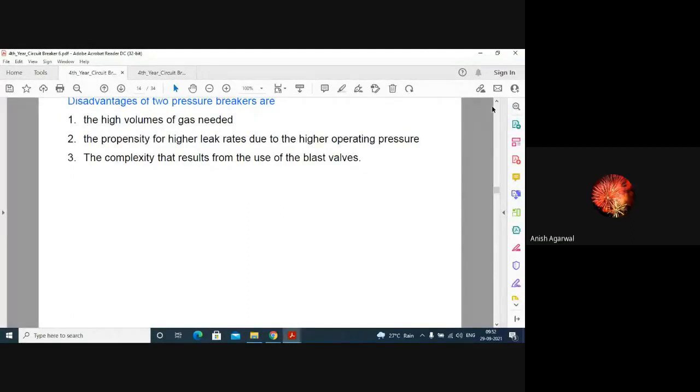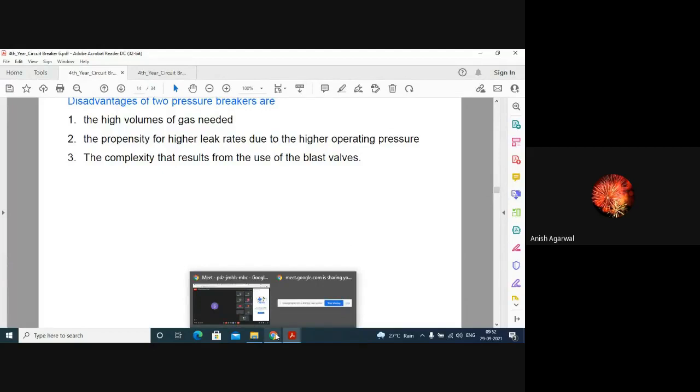So what are the disadvantages? Ma'am, what is moisture pumping? Moisture pumping means moisture will be introduced into the arcing medium. Moisture deteriorates the dielectric strength of the gas, as it deteriorates the dielectric strength of oil also, because oil is hygroscopic. Hygroscopic means it can absorb moisture.